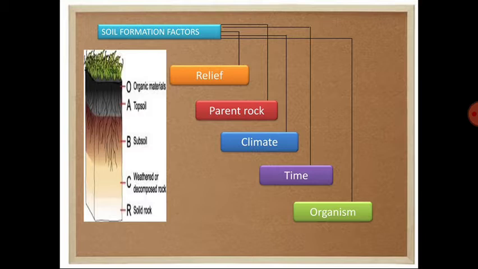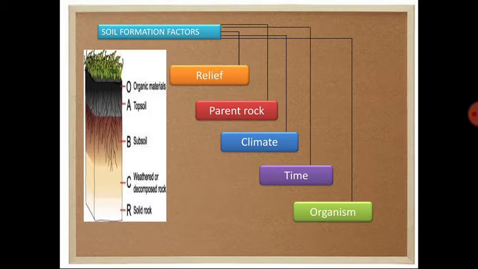Next one is the A horizon or the second layer of the soil profile, that is also known as the topsoil. Okay, so this is the second layer of the soil profile. This layer is also very organic, and the most important thing is here the seed germination happens in this layer. So basically this layer consists of fungi and bacteria as well.